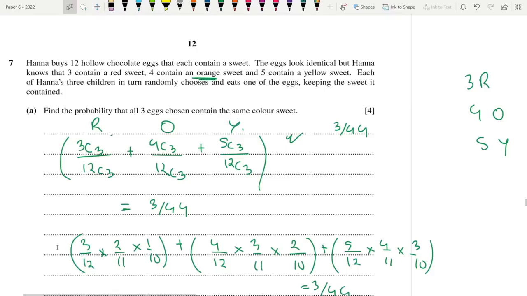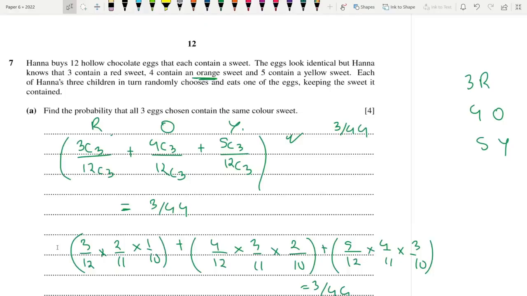Hannah buys 12 chocolate eggs that each contain a sweet. The eggs look identical, but Hannah knows that 3 contain a red sweet, 4 contain orange, and 5 contain yellow sweet. Each of Hannah's 3 children in turn randomly chooses and eats one of the eggs, keeping the sweet it contained. Find the probability that all 3 eggs chosen are the same color.